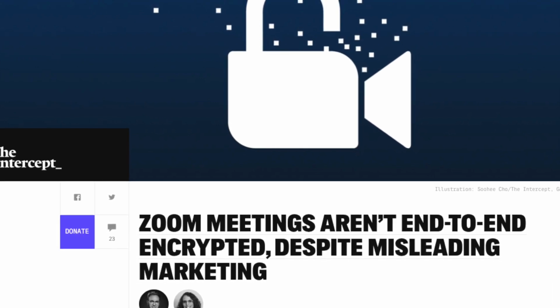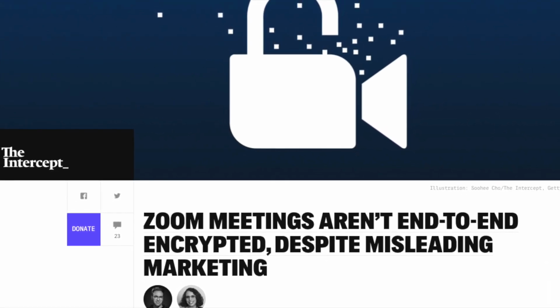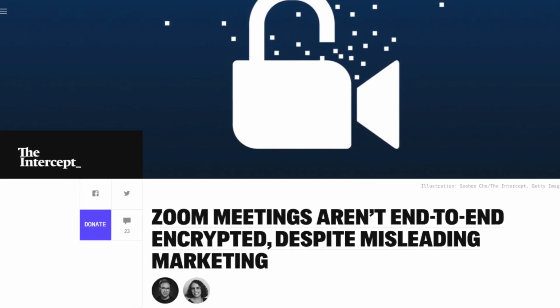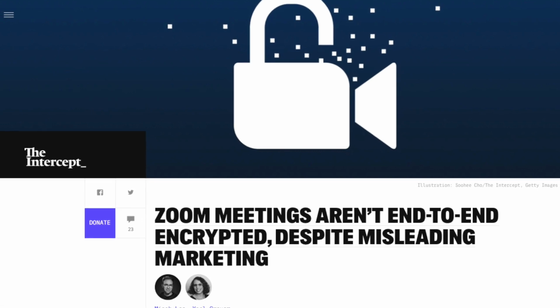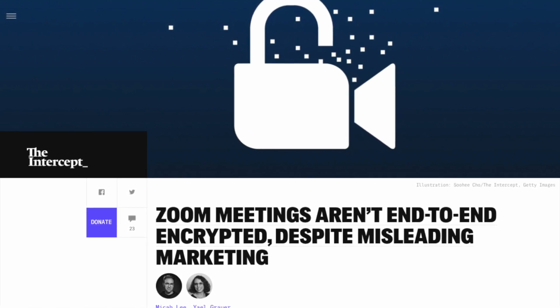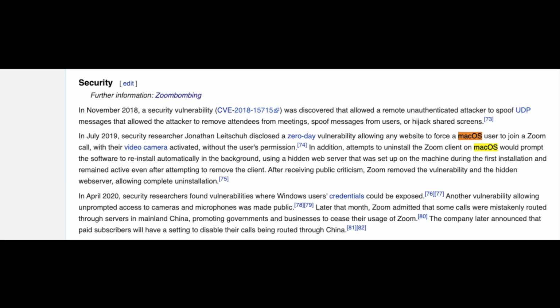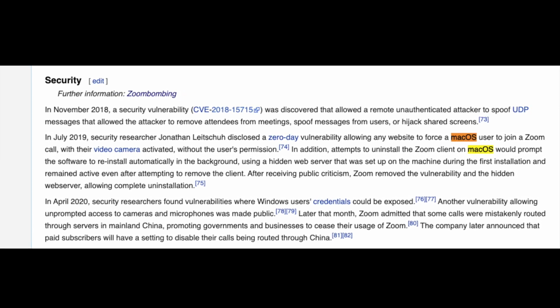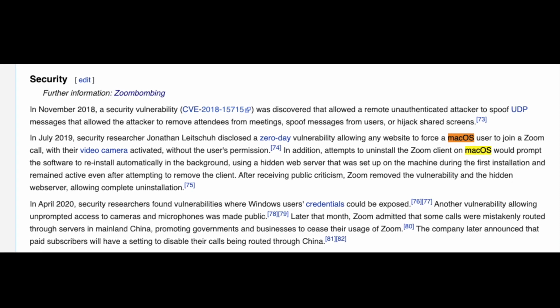For instance, Zoom claims its meetings are end-to-end encrypted, meaning that even its servers don't know what information is being transported. In reality, only the chat is end-to-end encrypted. The video and screen share are visible to anyone at Zoom. Additionally, Zoom came with a few security exploits on the Mac, for instance, refusing to allow itself to be uninstalled, instead reinstalling itself secretly in the background.